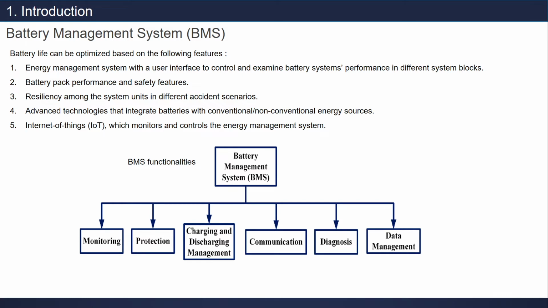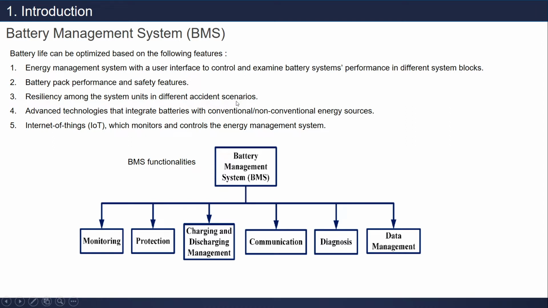So basically, battery life can be optimized based on the following features. We need to make sure that the user can control and we can monitor to examine battery system performance in different system blocks. To do this, BMS can help us to control and also examine the battery system performance. Second thing that we need to consider is battery pack performance and safety features, and also we need to monitor the system unit with different accident scenarios.